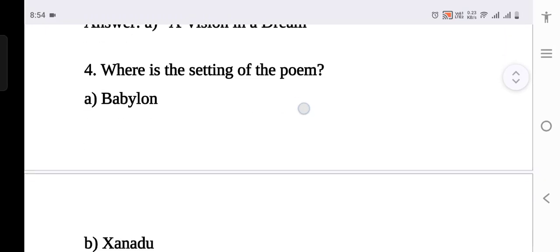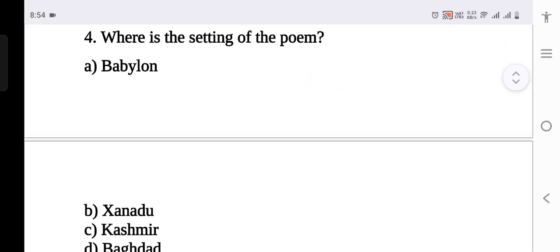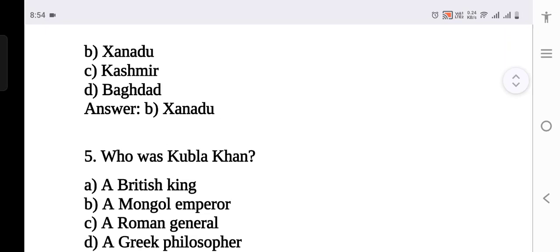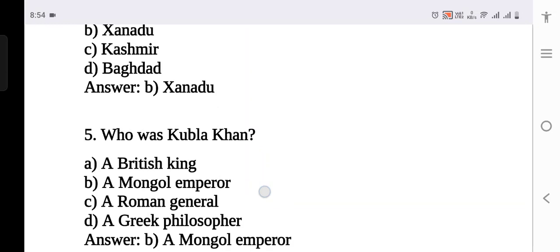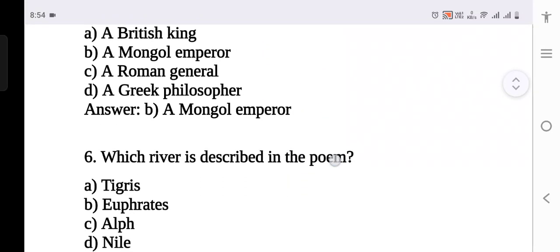A Vision in a Dream is an important question. What is the setting of the poem? Xanadu. So Xanadu is the setting of the poem, and what is the real name of the real place that is actually indicated? Shangdu. Who was Kubla Khan? Kubla Khan was a Mongol emperor, we all know.